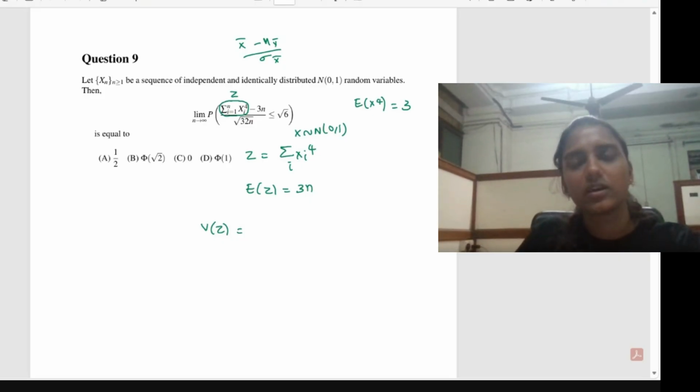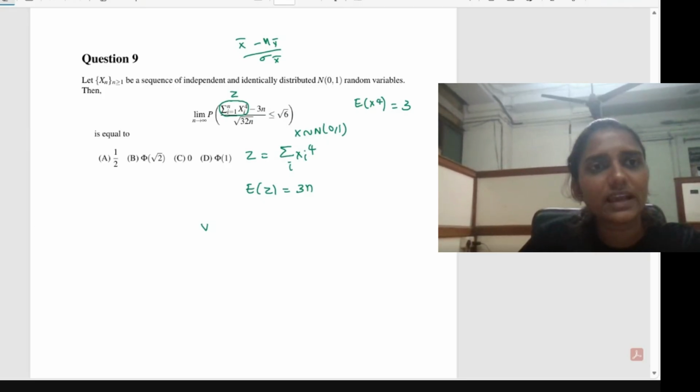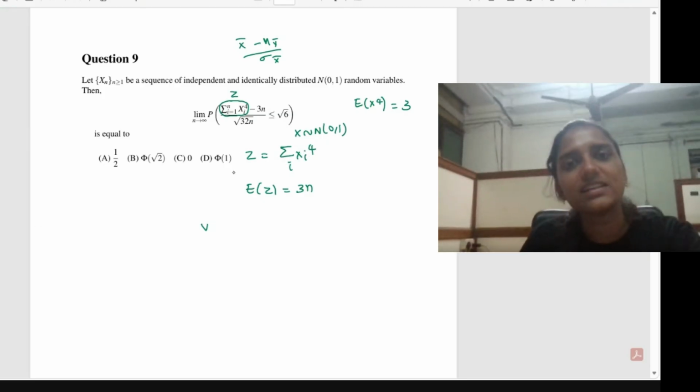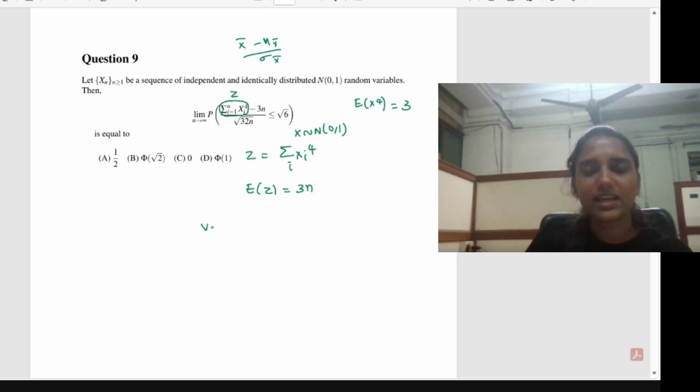Before that we have to find the variance of x raised to 4. So what is the variance of x raised to 4? Then we can just find the sum. Since they are IID, the covariance terms will get cancelled, so we can just take the sum of variances of the different xi's. So variance of xi raised to 4.